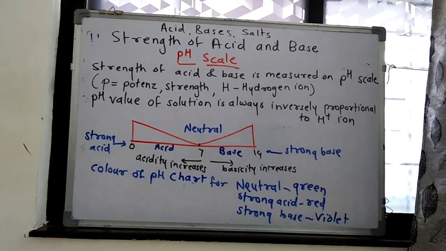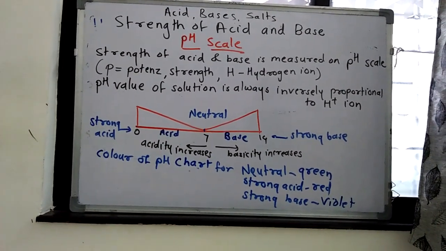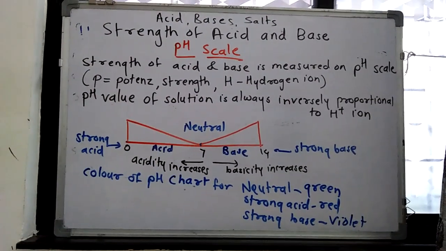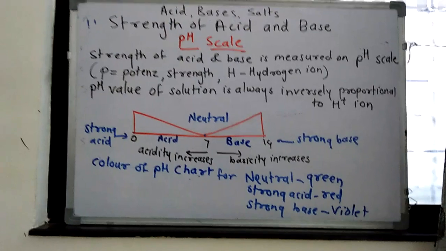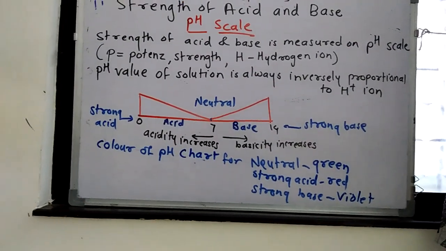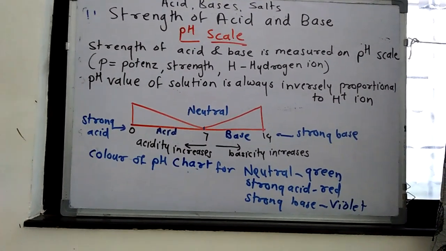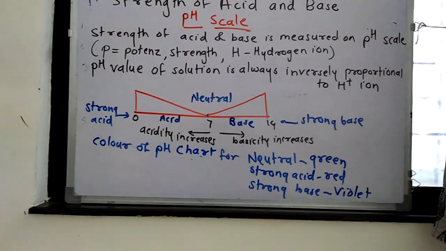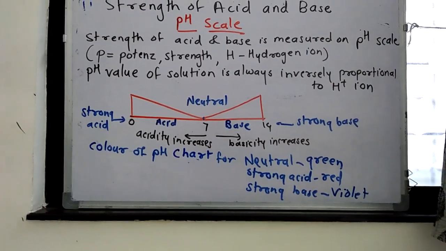Now we have to study the strength of acid and base. For that, we have the pH scale. The pH scale tells us whether the solution is acidic or basic, as well as whether the given acid is a strong acid or weak acid. Litmus paper only tells us whether it is acid or base, but the pH scale tells us about strong acid, weak acid, strong base, weak base.